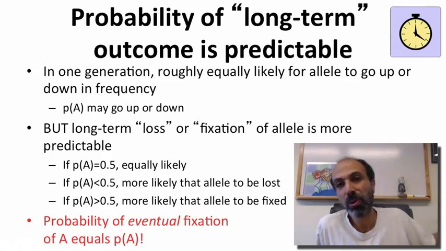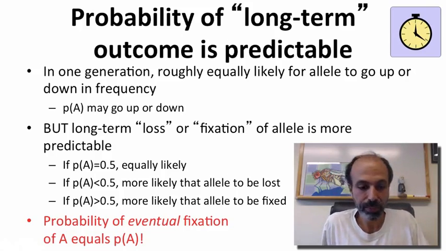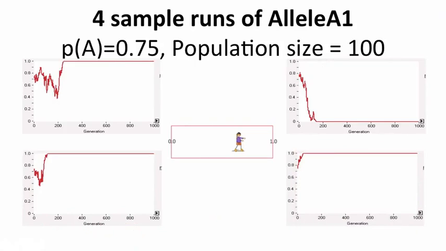Your probability of hitting the 0.0 end is 10%, or 1 minus your allele frequency. So let's look at this. Here's 4 sample runs of that program I showed you before, allele A1. Our starting allele frequency is 0.75. So you're towards this end of the overall cage.